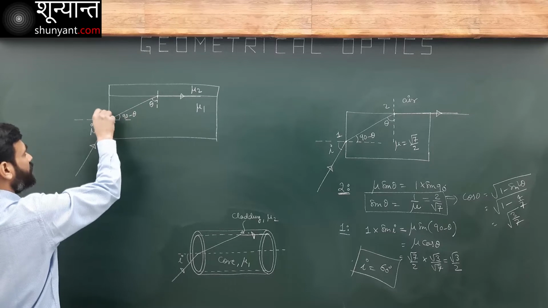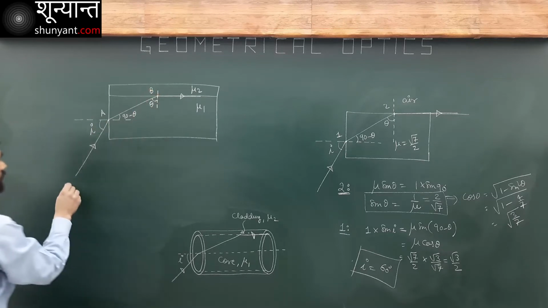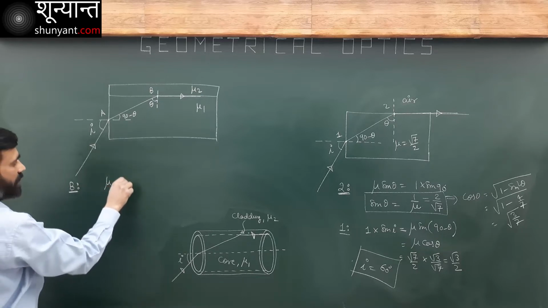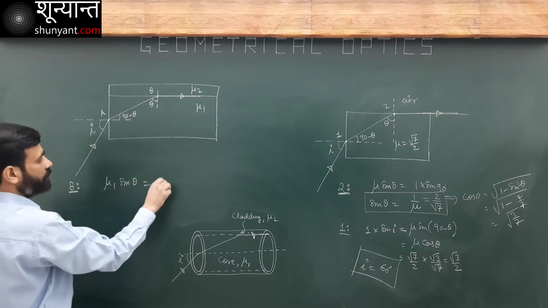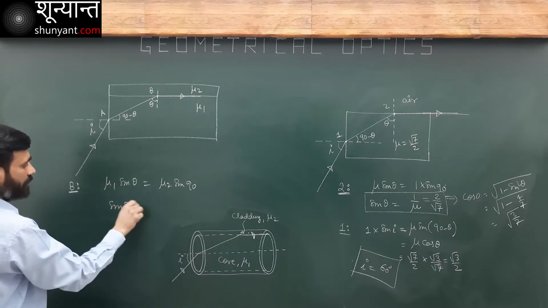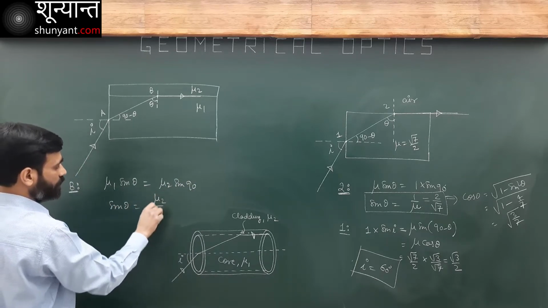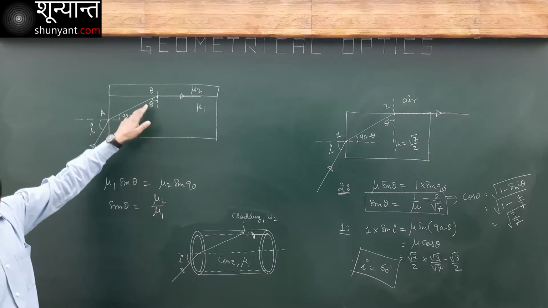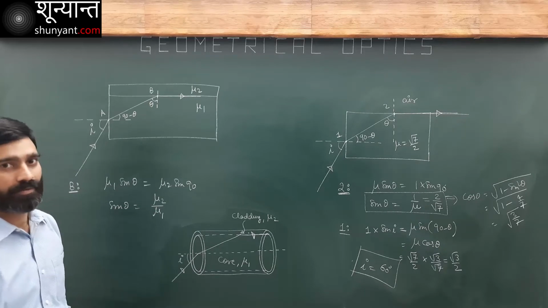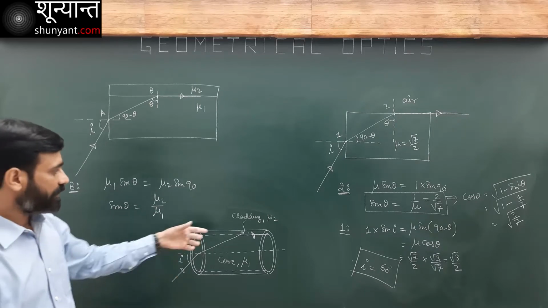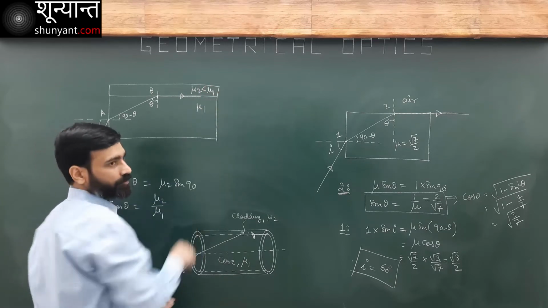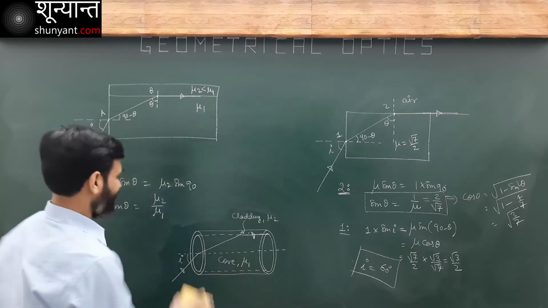Okay, let's apply it here. This is point A, this is point B. Let's apply it first at point B. Snell's law. Mu1 sine theta is going to be equal to mu2 sine 90. Okay, what is sine theta? Mu2 over mu1. That's it. It is critical angle. This is critical angle. Rarer over denser. Okay. Of course, mu2 should be less than mu1. Okay. It goes without saying.